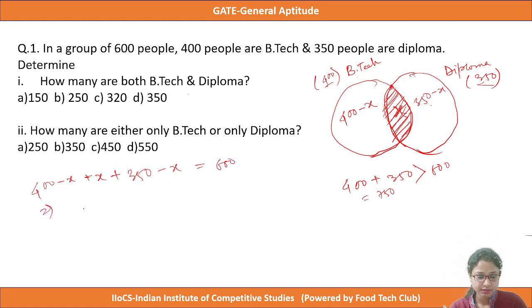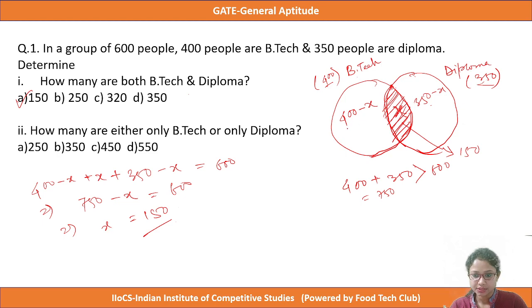So from here we can calculate X: 750 minus X equals 600. That means X is equal to 150. This is the number of common people who did both BTech and diploma. So the answer will be 150. So we got the value of X, that is 150.